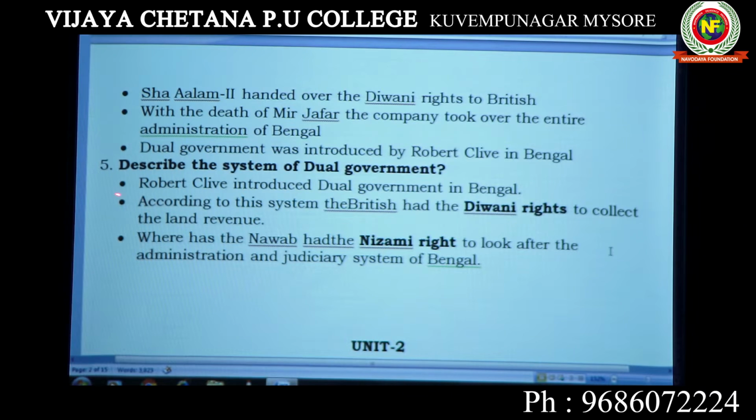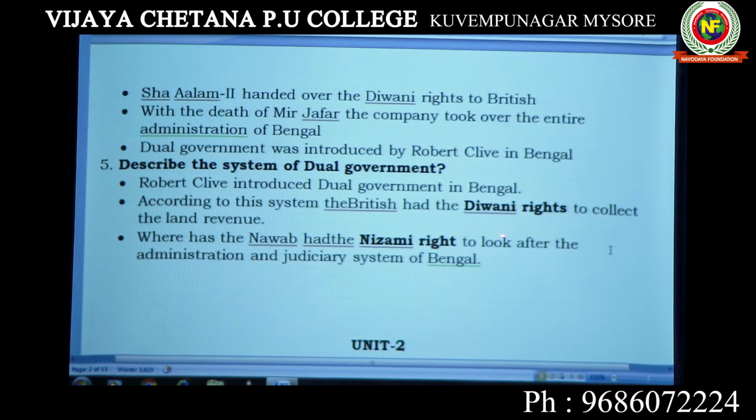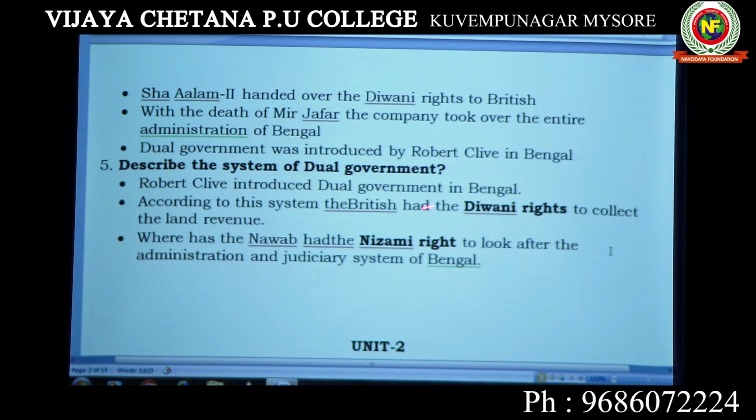According to the system, the British had Diwani rights. The British started collecting land revenue, and the Nawab had Nizami right. Nizami right means administration. So the Nizam had administration responsibilities, and the British had Diwani right, meaning collection of revenue. Without any responsibility, they started enjoying revenue, and the Nawab had the responsibility of administration and the judiciary system in Bengal. So these are the important things in the first chapter.